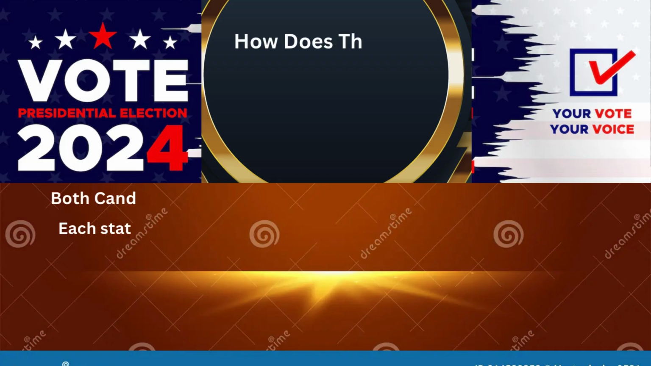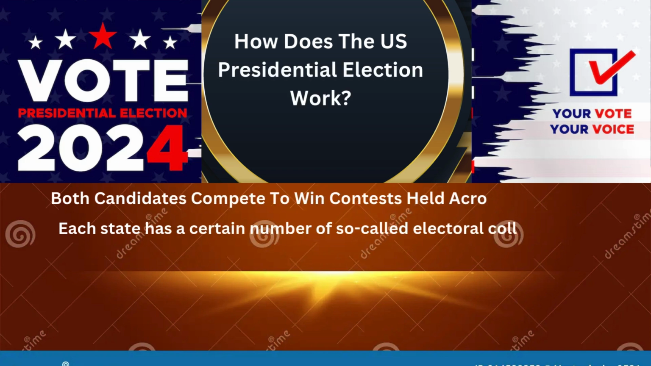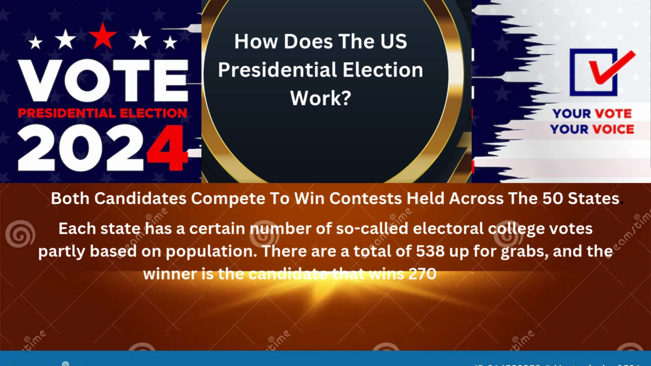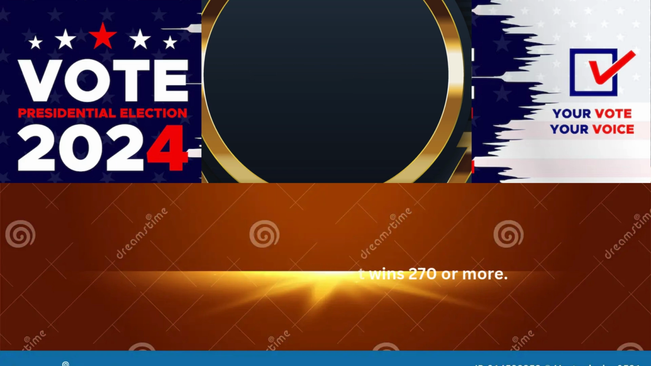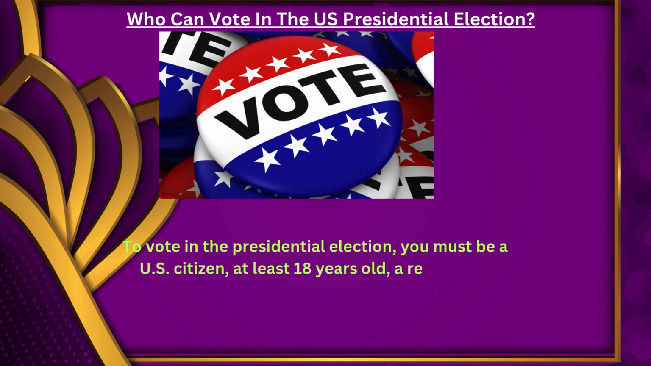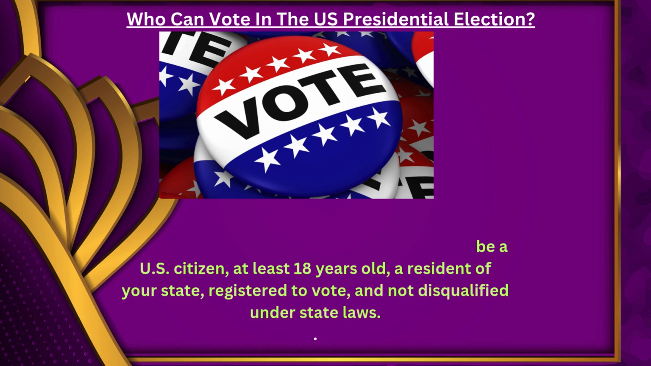How does the U.S. presidential election work? Both the presidential candidates compete to win contests held across the 50 states. Each state has a certain number of electoral college votes, partly based on population. There are a total of 538 up for grabs, and the winner is the candidate that wins 270 or more. Who can vote in the U.S. presidential election? To vote in the presidential election, you must be a U.S. citizen, at least 18 years old, a resident of your state, registered to vote, and not disqualified under state laws.